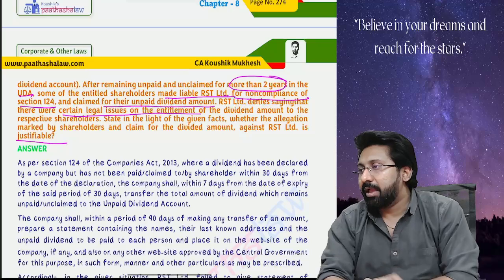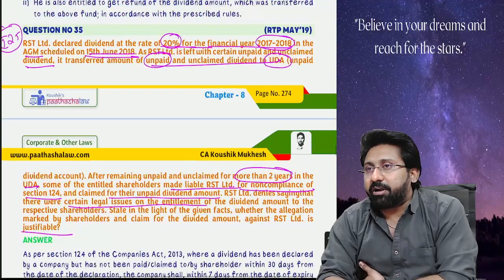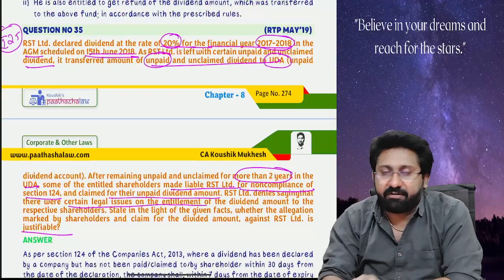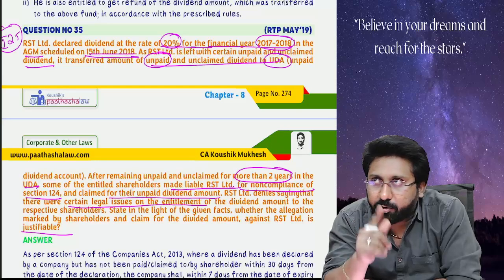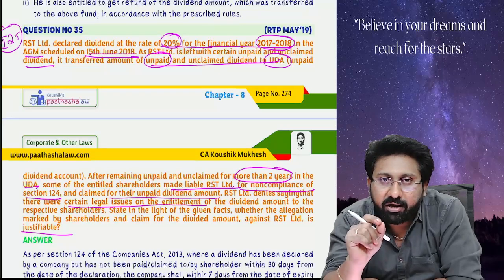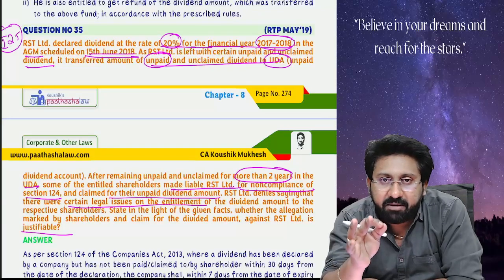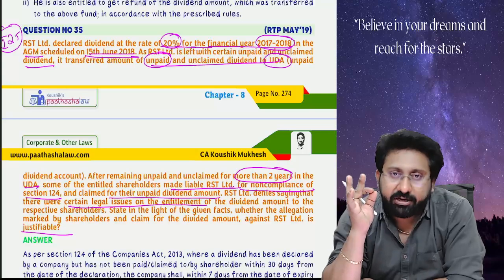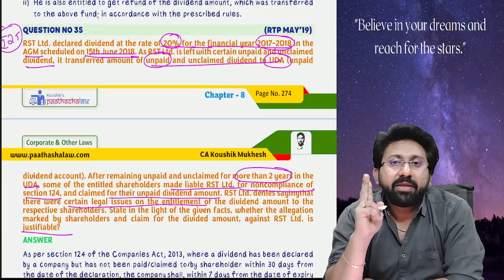Listen first. As per Section 124, unpaid dividend account, I will tell you the point. Whenever the dividend is declared, it should be deposited into the account of the respective shareholder, or a dividend warrant must be posted within a period of 30 days from the date of declaration of dividend. First point you have to write.